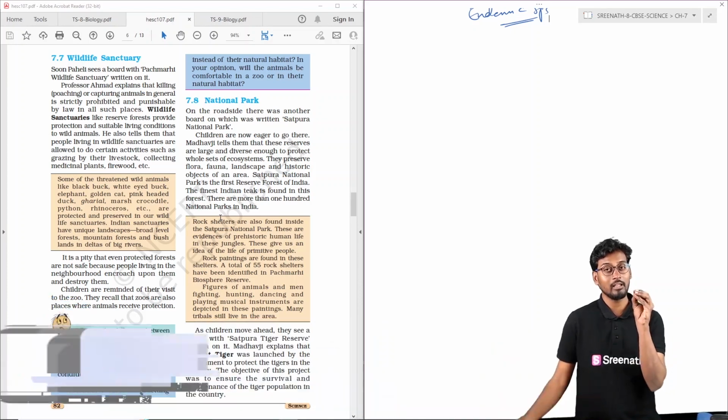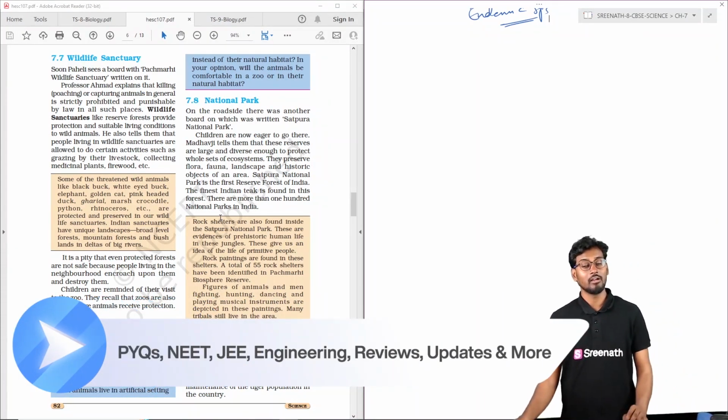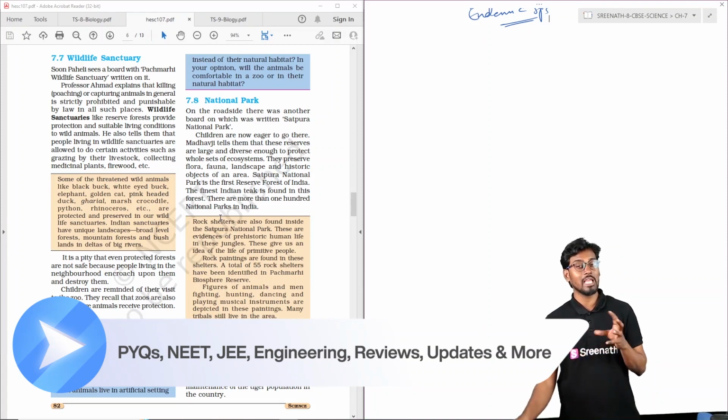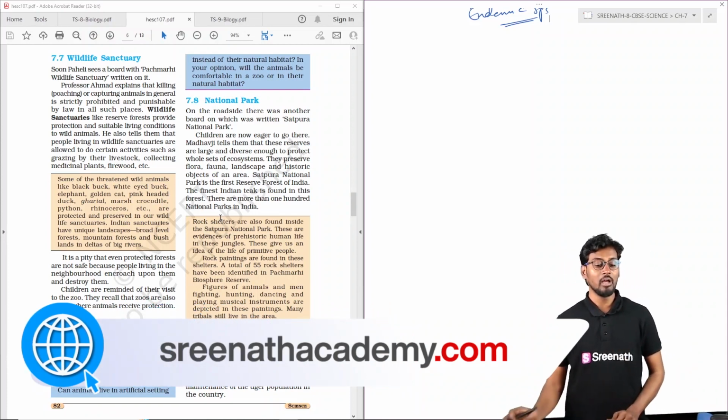In severe conditions, they can be kept in captivity, that is, under controlled conditions, where they will undergo breeding and increase the population.